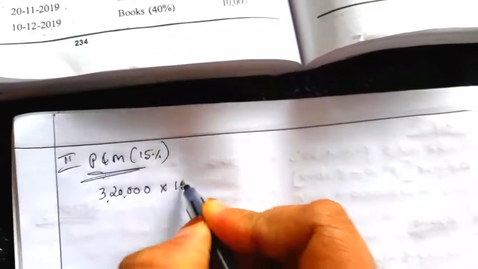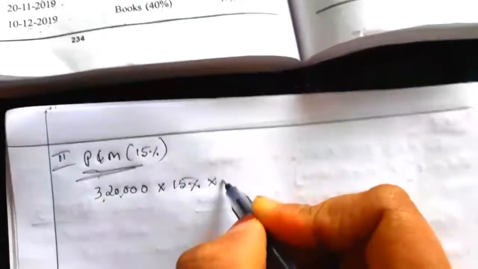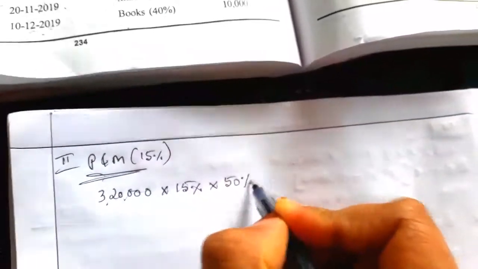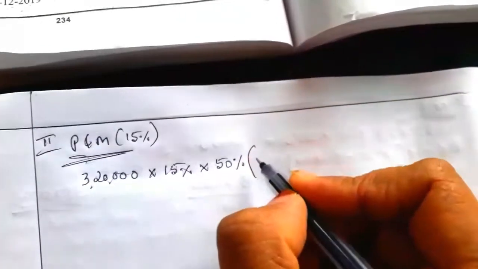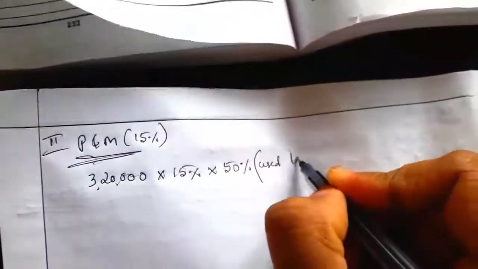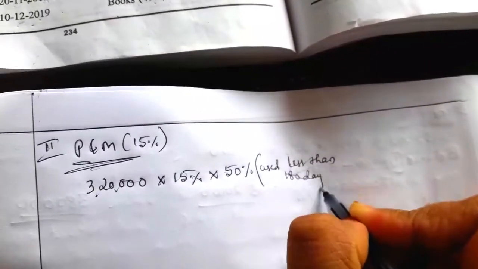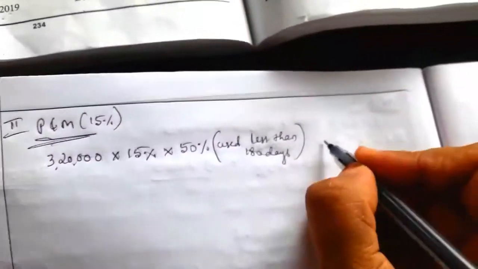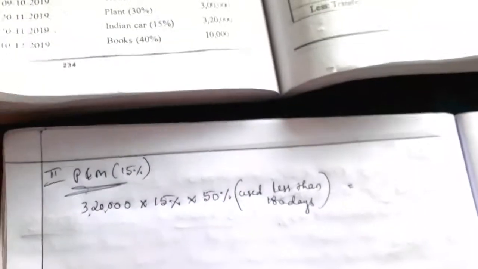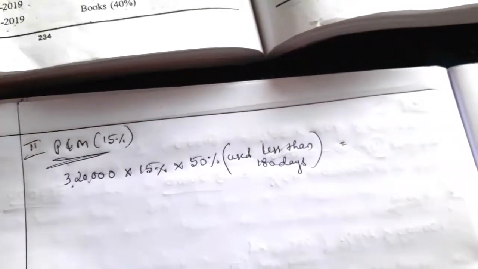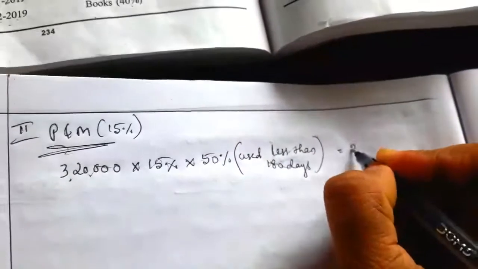Rate of depreciation is 15%, and we have to take 50% because this Indian car is used less than 180 days. So 3,20,000 into 15% into 50% is equal to 24,000.